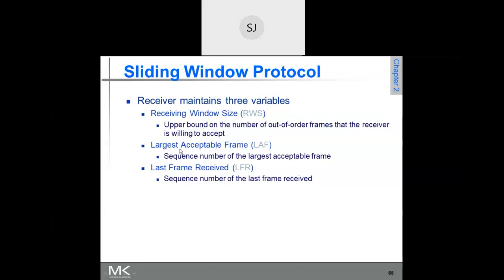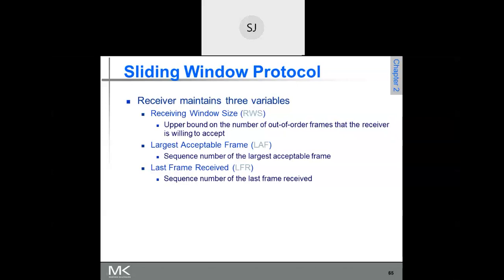Now, just as we have variables in the sending window, we have these variables in the receiver's window. Largest acceptable frame: what is the maximum sequence number of the frame which the receiver is allowed to accept? Assuming that the sending window is equal to the receiving window, what is the range of the receiving window in this example?